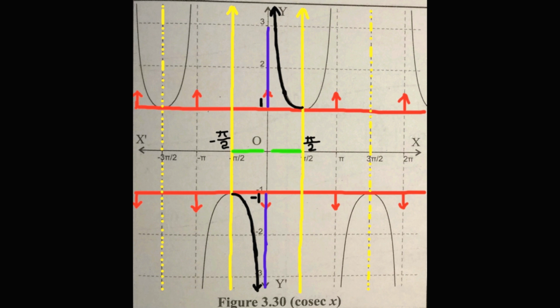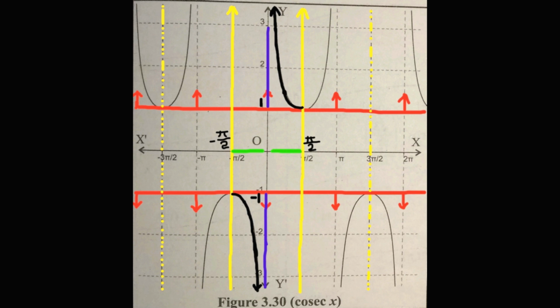If we carefully observe the graph of cosecant function in the interval 0 to 2 pi, then the same graph or curve gets repeated in the intervals 2 pi to 4 pi, 4 pi to 6 pi, etc. Also, in the intervals to the left of the y-axis, that is in interval -2 pi to 0, -4 pi to -2 pi, -6 pi to -4 pi, etc. Therefore, cosecant function is periodic and its period is 2 pi.